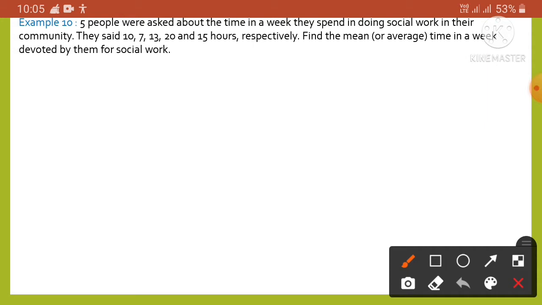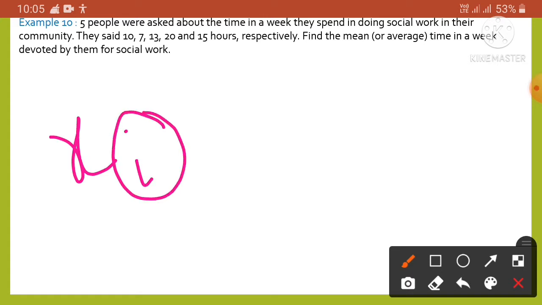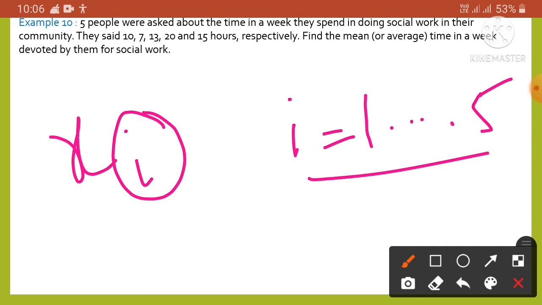To simplify this problem, let us take the variable xi, where i denotes the running number. Here it is for 5 people, so there are 5 different hours, and i runs from 1 to 5. Okay, got it?